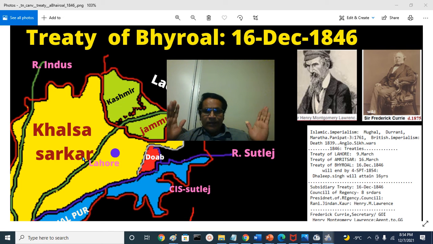In the Regency Council, they nominated their friends, already existing leaders of the Darbar, 8 of them, like 6 predominantly, and 1 Hindu and 1 Muslim, that is 8. And Jindan Kaur was removed as a regent, and now the British Hardinge's representative Henry Montgomery Lawrence was made president of the Regency Council.